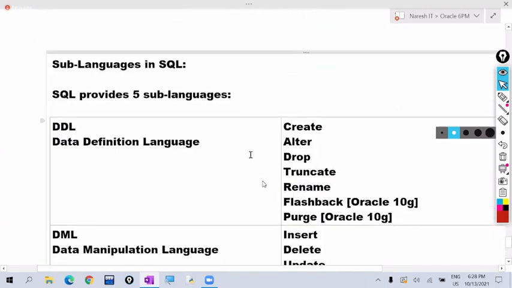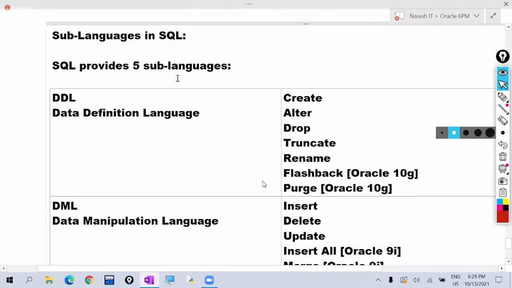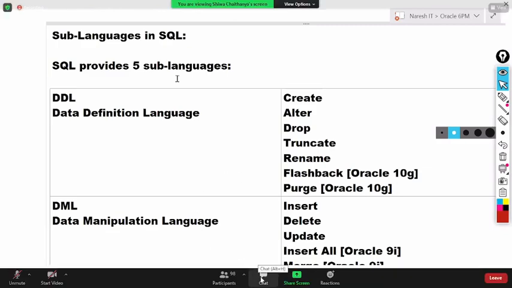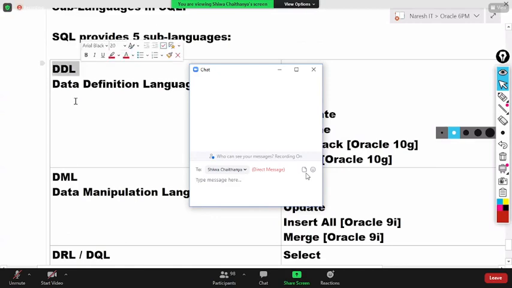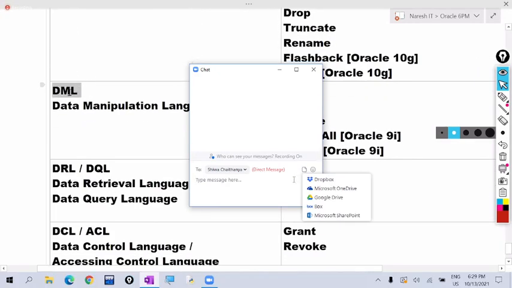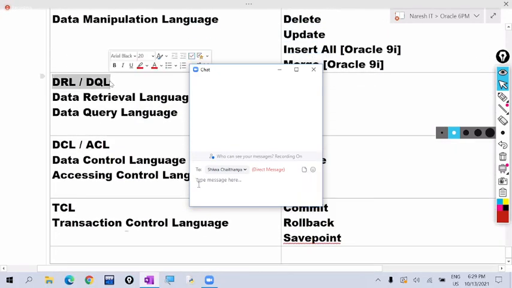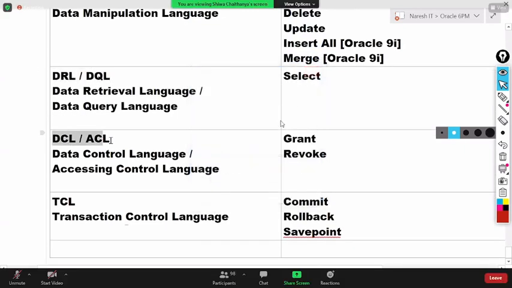So SQL is used to write the queries. To write the queries, SQL provides some commands to us. These commands are categorized as 5 sub languages based on their purpose. Those 5 sub languages are: first one is DDL, second one is DML, third one is DRL or DQL, fourth one is DCL or ACL, and fifth one is TCL.